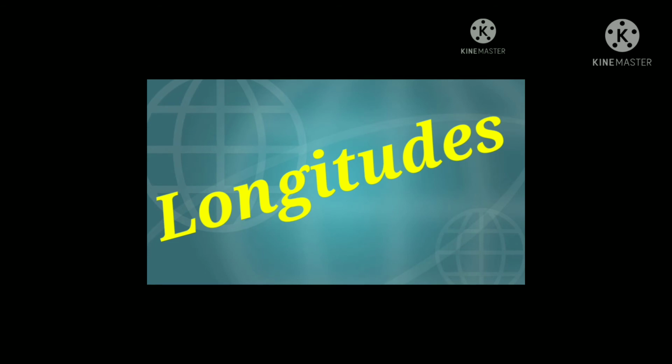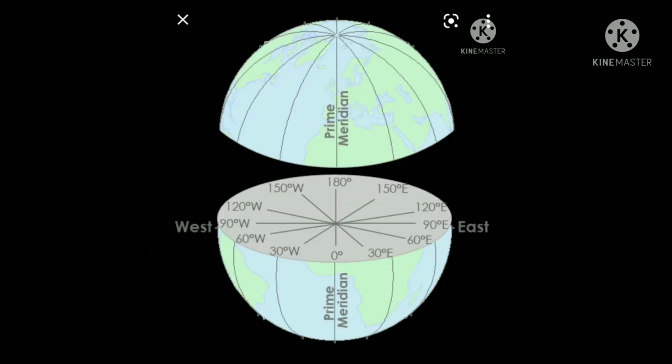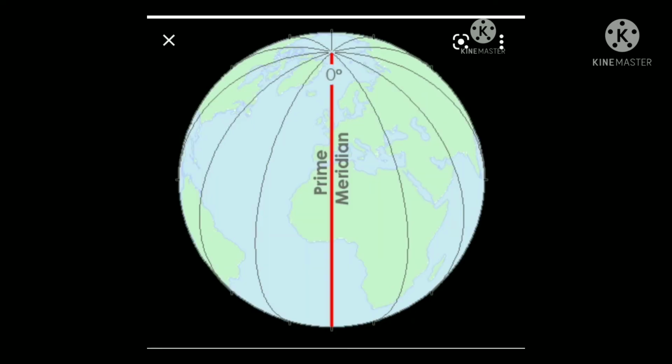Next, we will go to another topic, longitudes. Okay, what are longitudes? These lines are drawn vertically on the globe. These vertical lines are called longitudes. The word longitude is also derived from the Latin word longitudo. Longitudo means length.